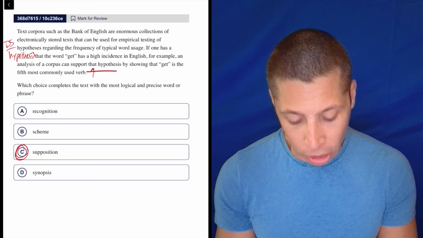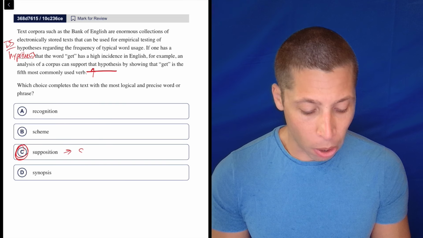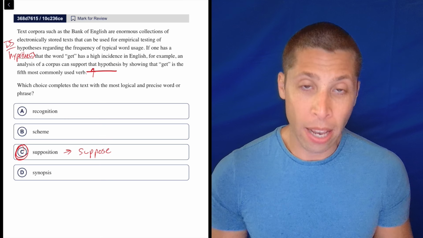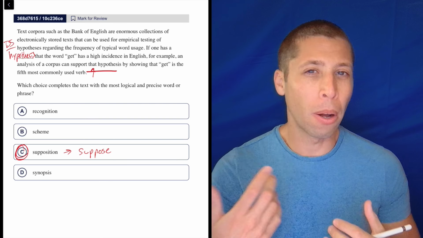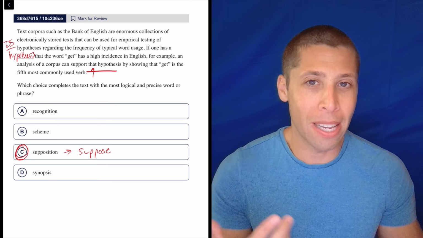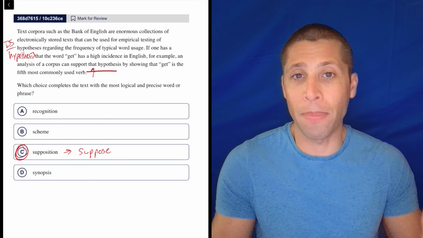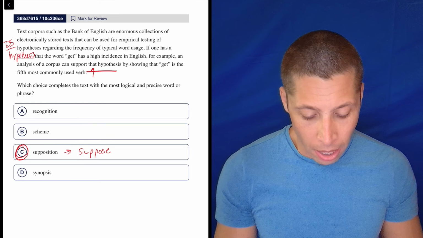It's the word supposition, because supposition is just another version of the word suppose, right? And if you suppose something, I suppose that I should get some food for lunch later. Like it means I think, I guess, it's a hypothesis. It's not something definitive. So it's a perfect fit.